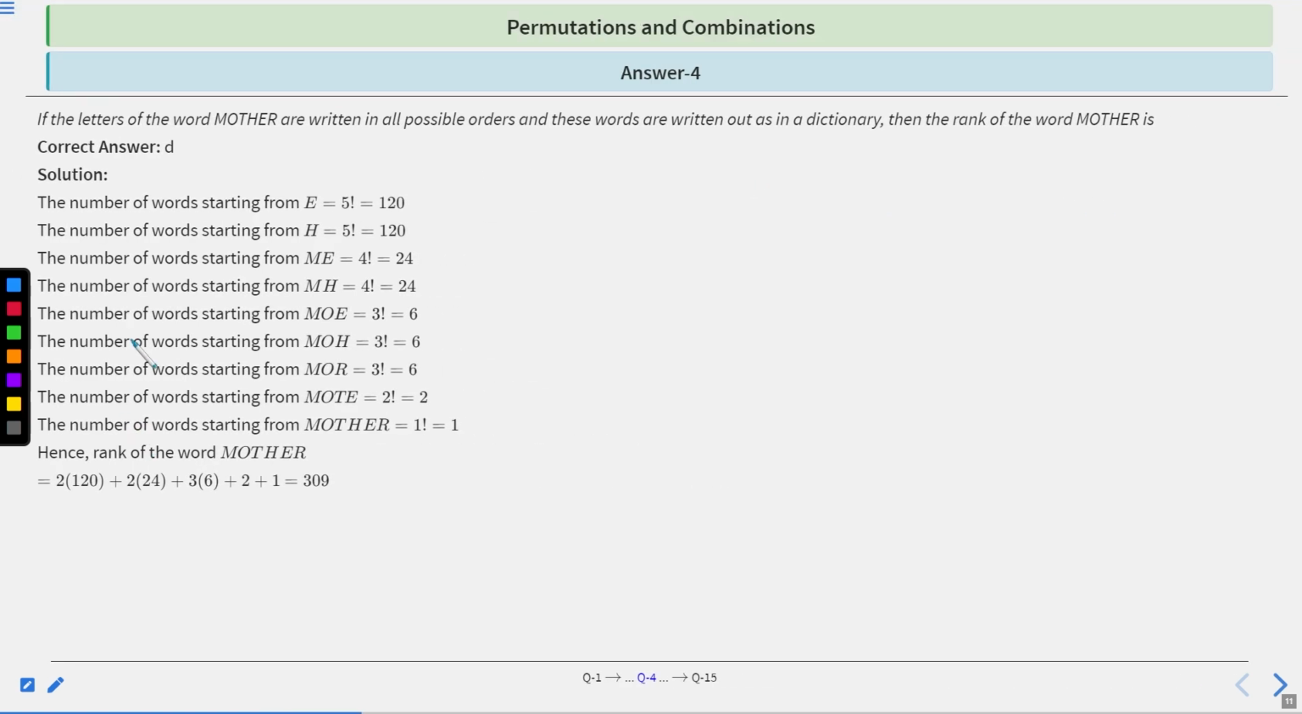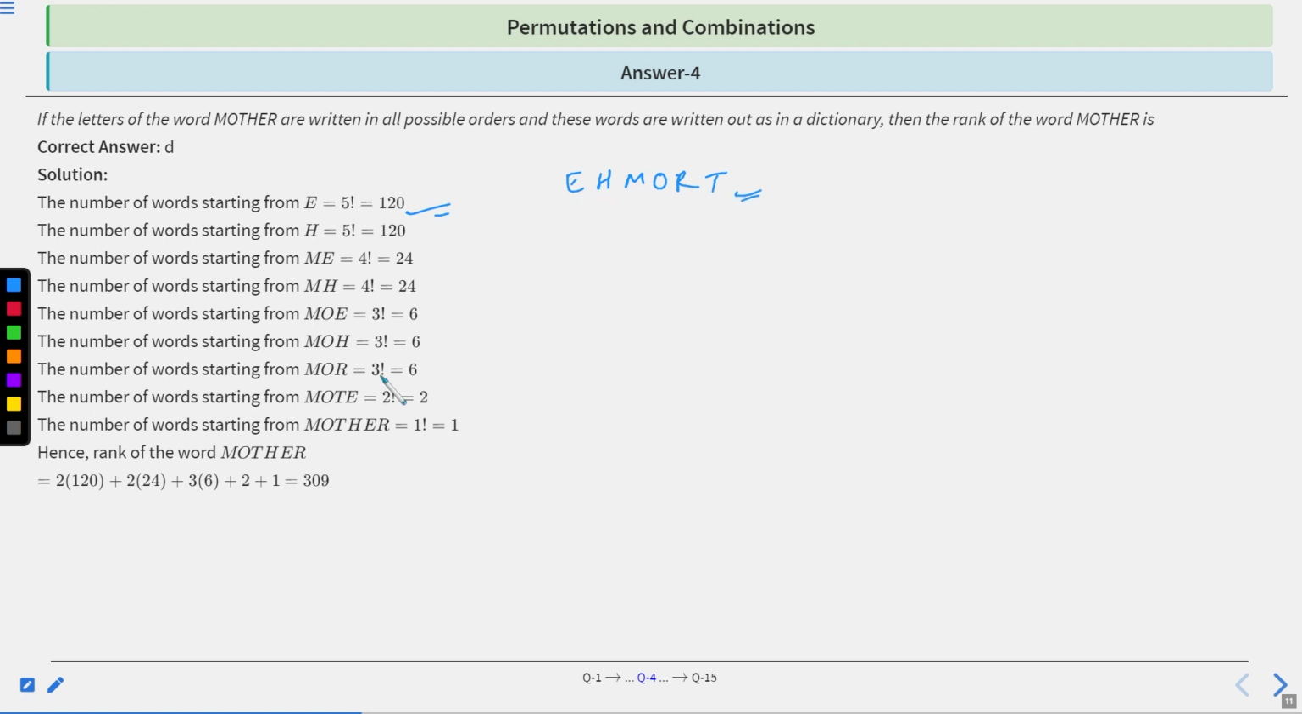Okay, let's move to the solution part. The number of words starting from E is 5 factorial, which is 120. Clear? MOTHER. Let's write the letters of MOTHER in alphabetical order, which is E, H, M, O, R, T. Clear? So E, H, M, O, R, T.